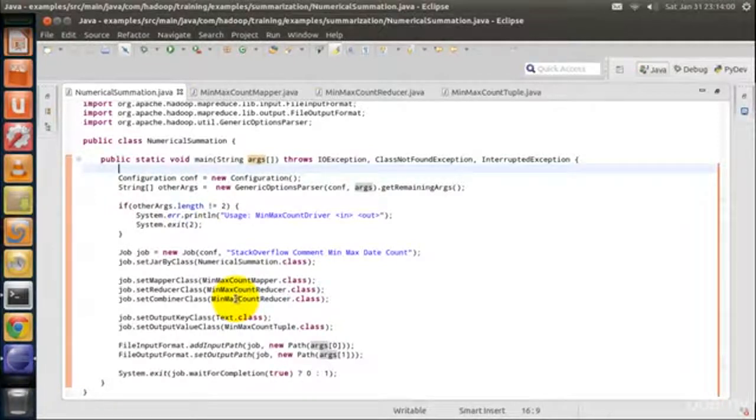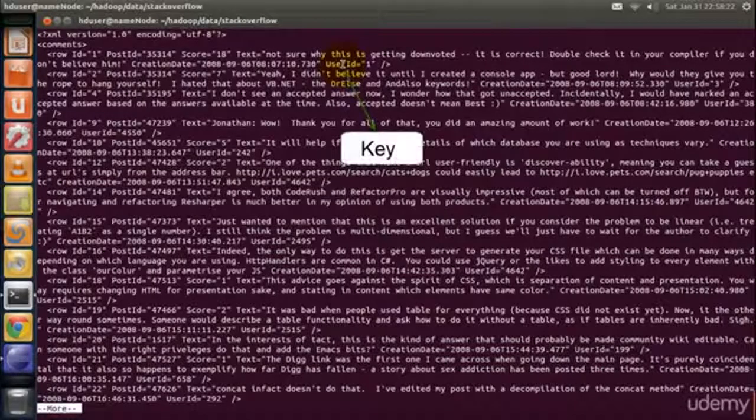In the summarization pattern, most of the time the combiner class and the reducer class will be the same. So the reducer class is used as the combiner class here. Here the data type of the output key is Text. That's because user ID is the key in this example. And user ID is a string in the comments dataset.